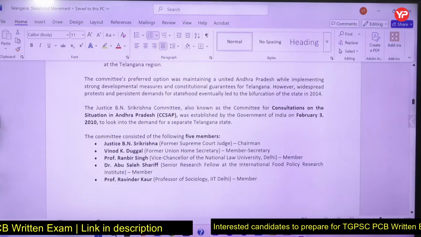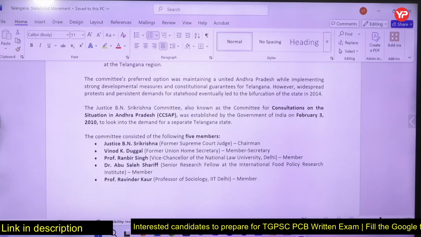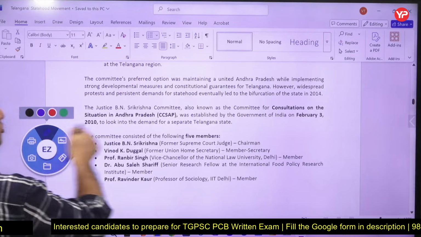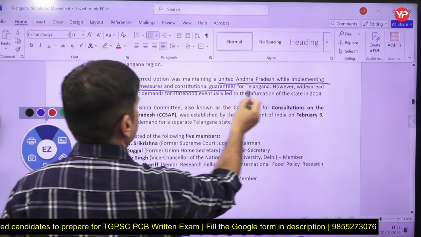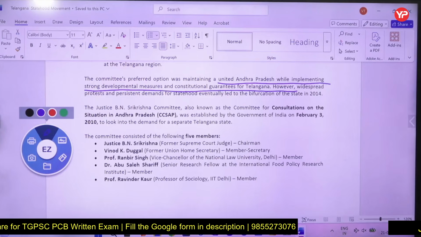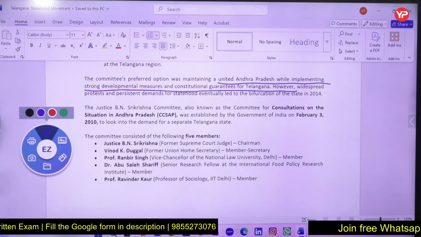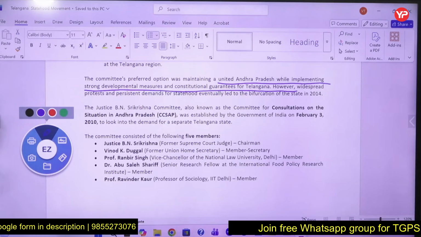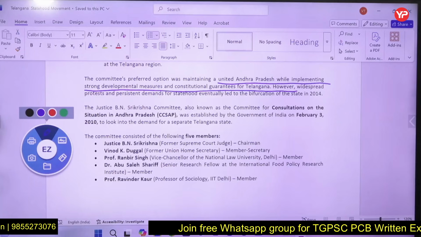Committee's preferred option was to maintain united Andhra Pradesh and implement strong development measures and constitutional guarantee for Telangana. So this line is very, very important. If exam question comes, what Shri Krishna committee recommendation was: let it be united Andhra Pradesh, but implement strong development measures and constitutional guarantee for Telangana. But widespread protests were there. People were not happy with that, and this committee is also known as Committee on Situation in Andhra Pradesh, CCSAP,